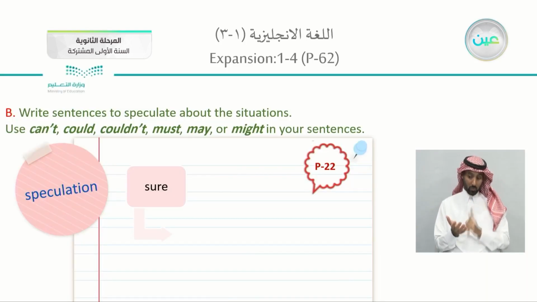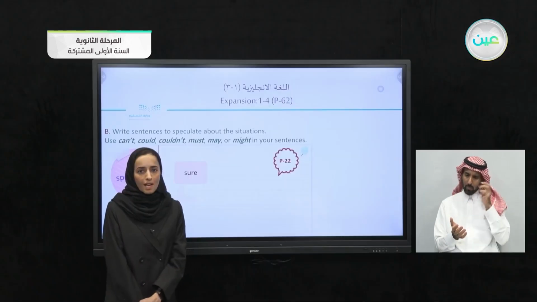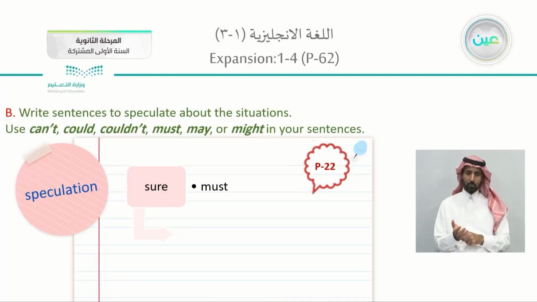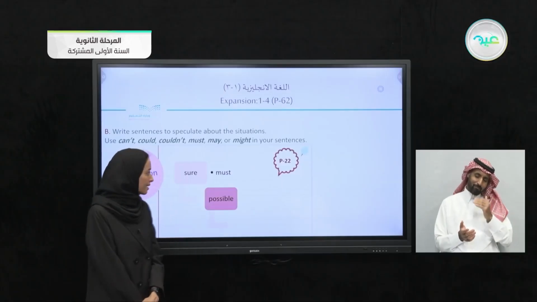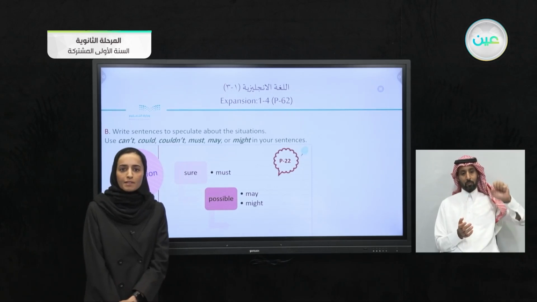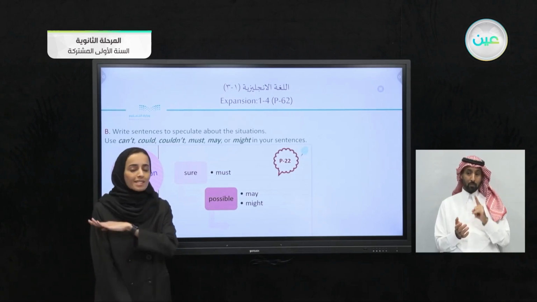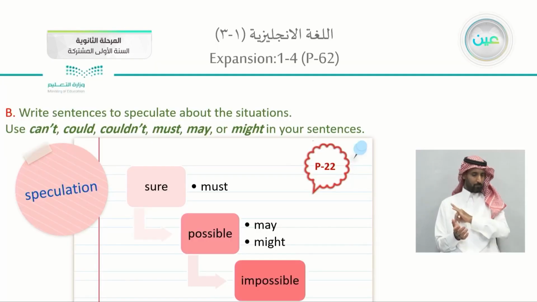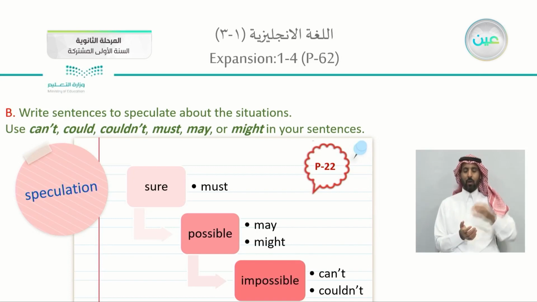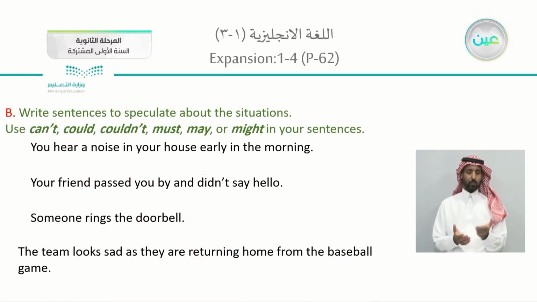If you are pretty sure that something is happening, we will use must. Less sure, a possibility, you can use may or might. If you are sure that it is impossible, you will use can't or couldn't, based on the situation and your belief towards it. So let's do the exercise.